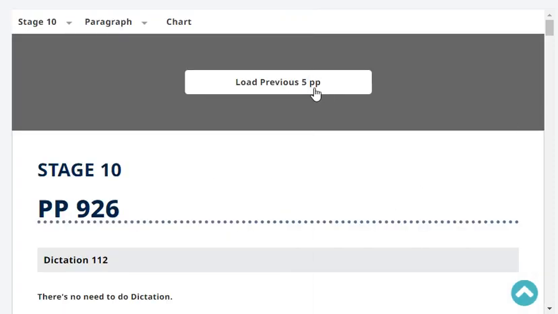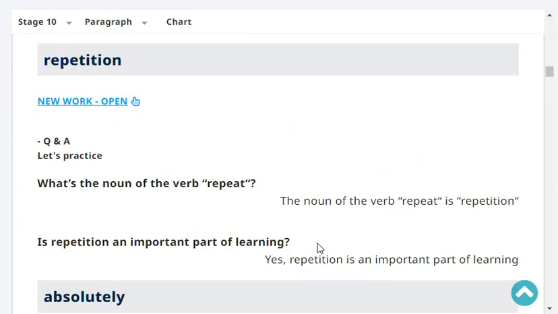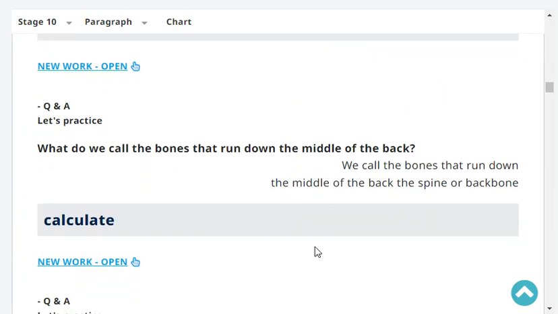Newer type of lesson. Okay, so let's start with revision. Ready? Okay, here we go. First question. What do we call the bones that run down the middle of the back?